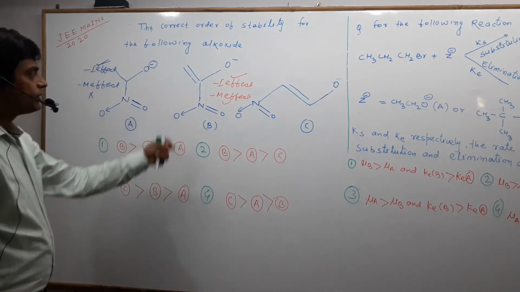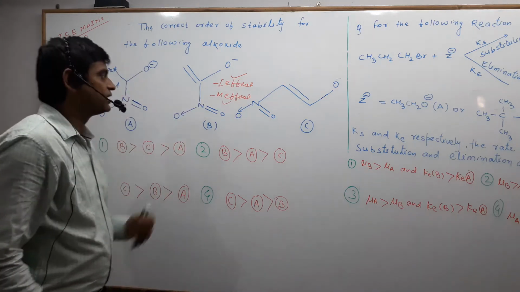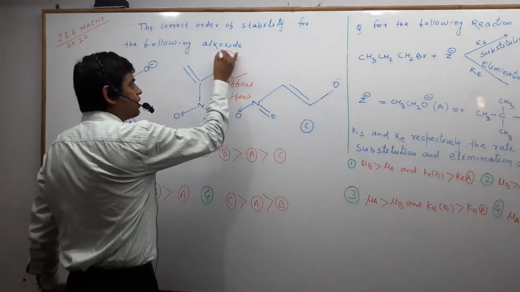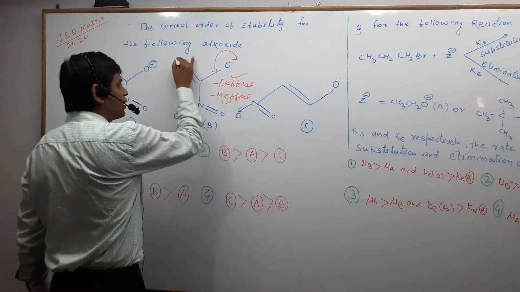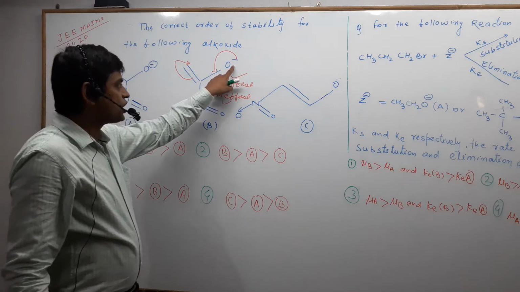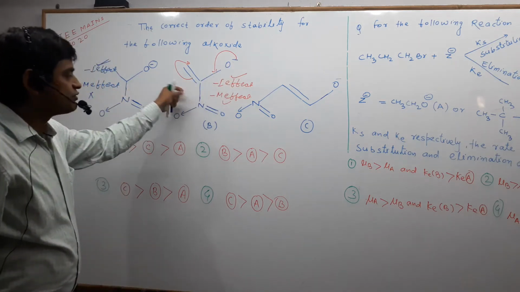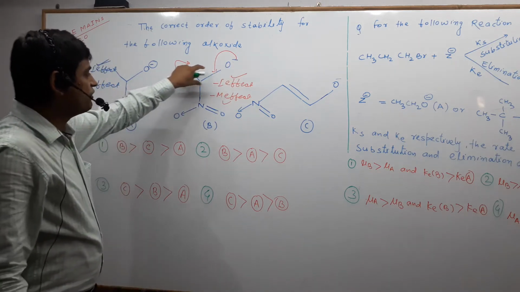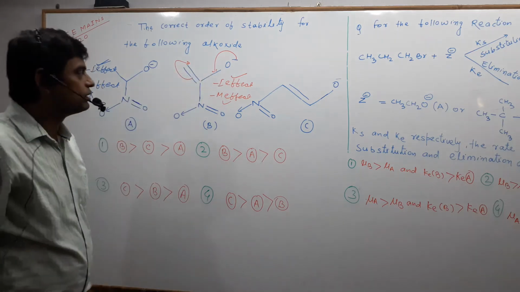But one important thing is that this negative charge and this pi bond are at a conjugate position. That is why this negative charge will delocalize; we can say this pi bond will withdraw this electron.